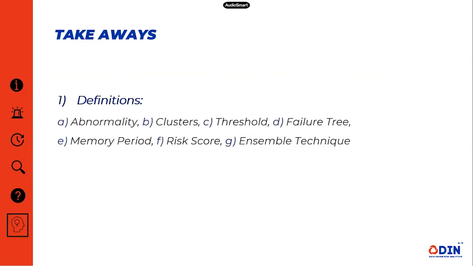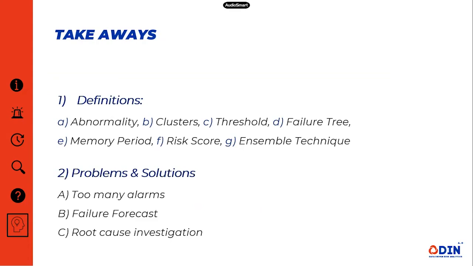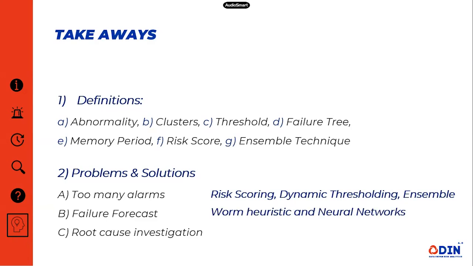In closing, let's look at the takeaways. We discussed the definitions: abnormality, clusters, threshold, failure tree, and also memory period, risk score, and ensemble technique. We went through the problems such as too many alarms, which we addressed by our risk scoring, dynamic thresholding, and the ensemble technique. We looked at the failure forecasting, for which we are using our worm heuristic and the neural nets. And finally, also the root cause investigation, which we support through our clustering and failure tree matching.